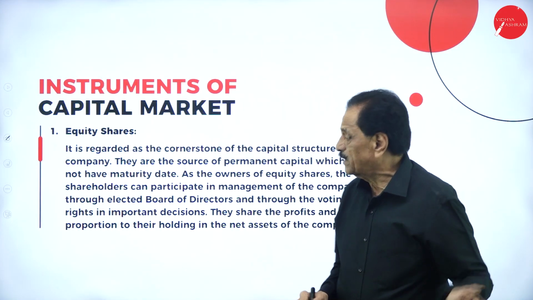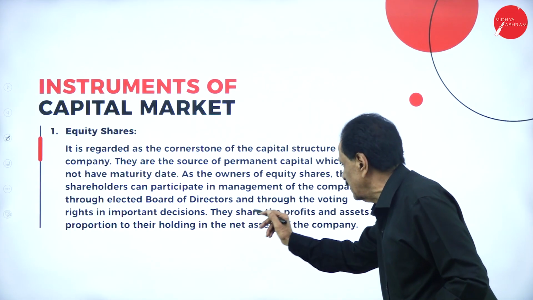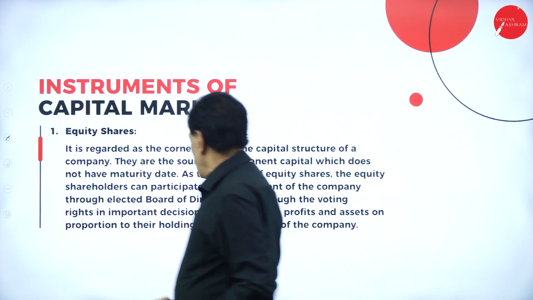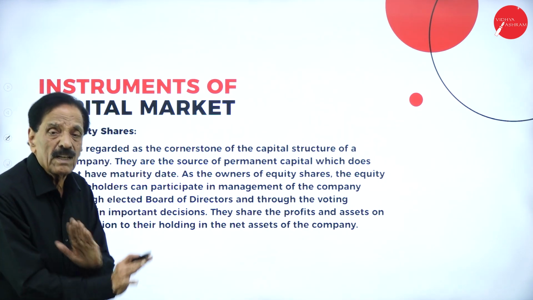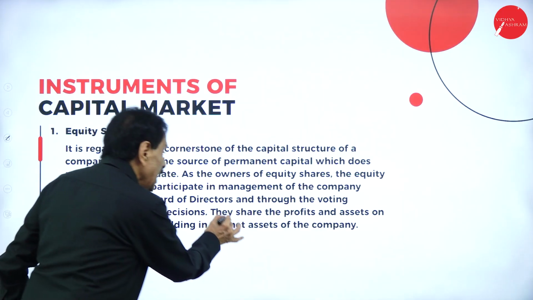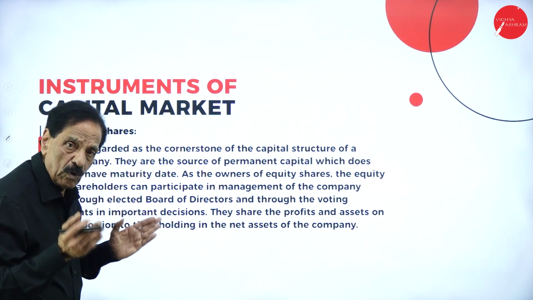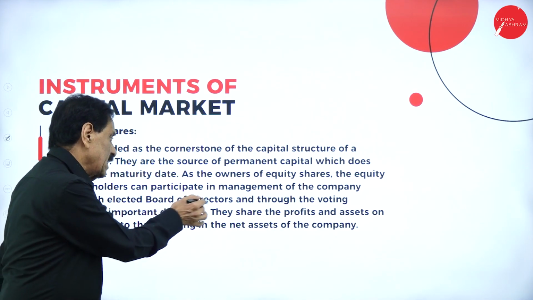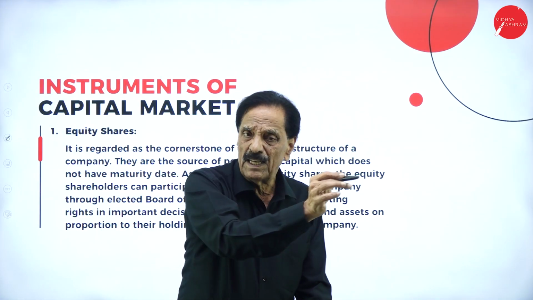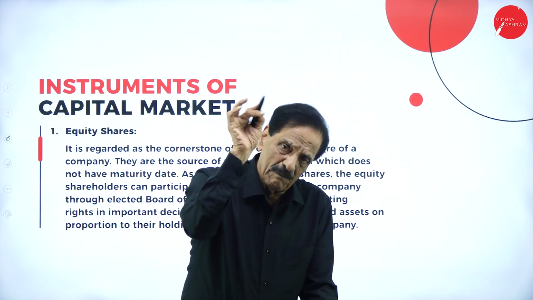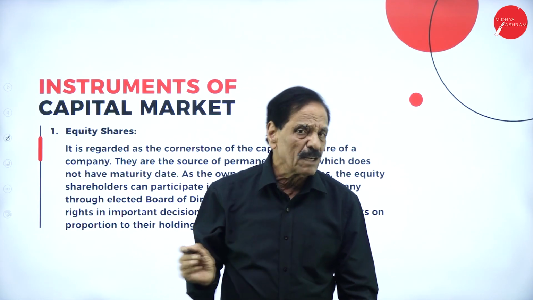Equity shareholders can participate in the company's elected board of directors and, through the voting right, in important decision making. So who can participate? Only equity shareholders, not the preference shareholders. They share the profit and assets in proportion to their holding. Whatever they are holding, they will get their profit in the net asset of the company. Net asset means total asset minus total liability, capital employed minus preference share capital; whatever is left over is called the net asset of the company.